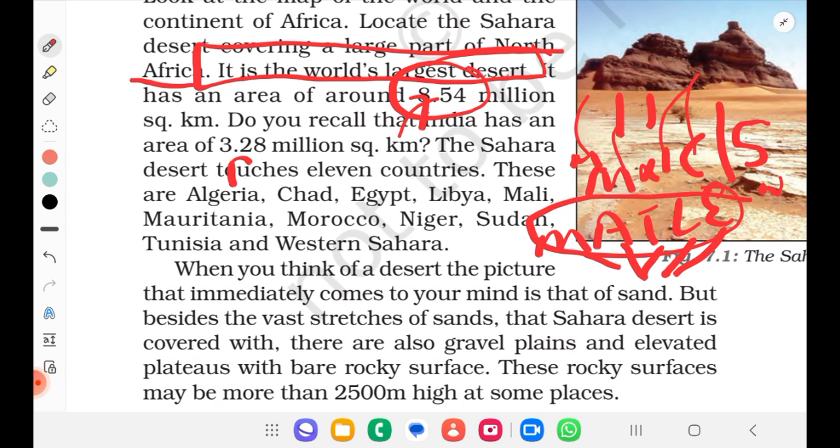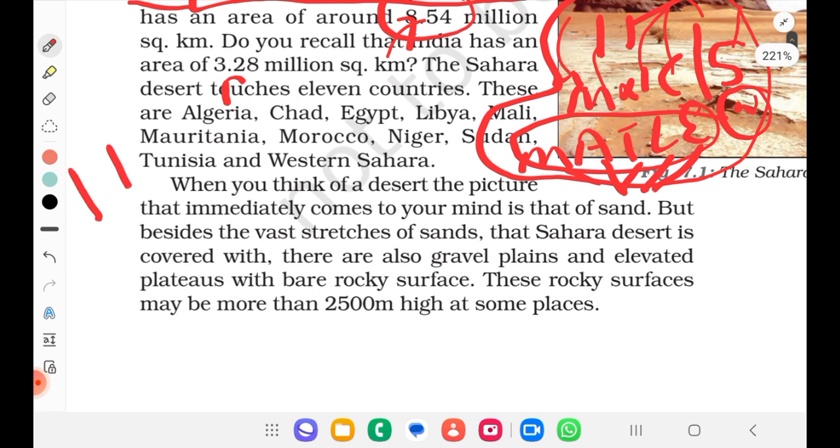Then for the Sahara region we have Sudan and Western Sahara. So these are the regions. If you can't get it, get into the series and learn more about Africa. So here the 11 countries I already covered with the mnemonics.